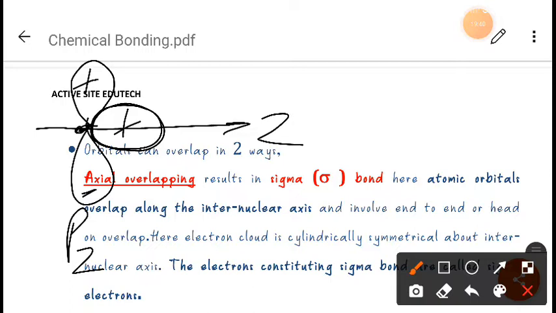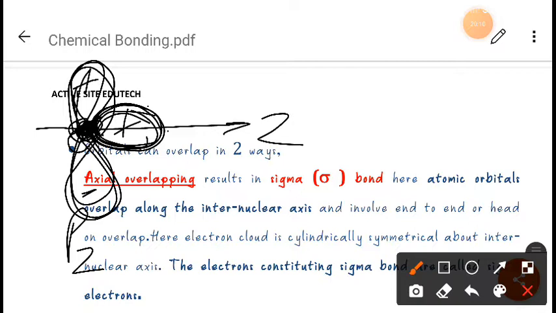In overlapping, electrons are taking part. But as you can see, in this portion the probability of finding an electron is zero. So how will this overlapping take place? Suppose we have assumed that this s has an electron, but here no electron is there, since this is a nodal plane of pz. So this type of overlapping is not possible. This is also called zero overlapping.